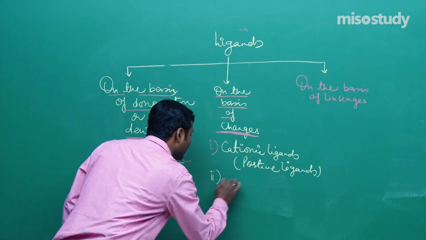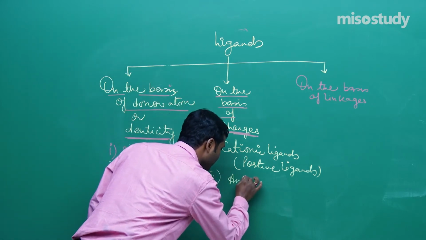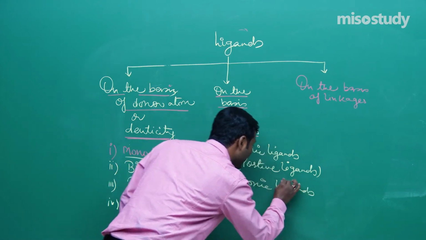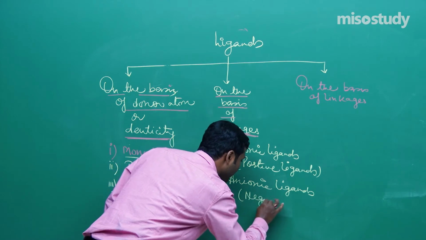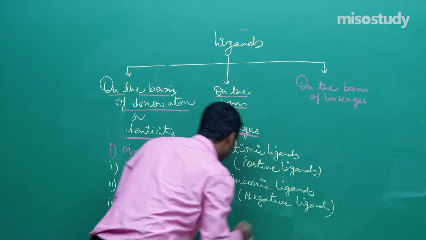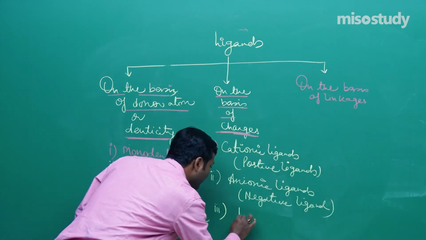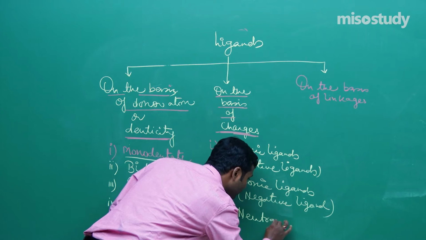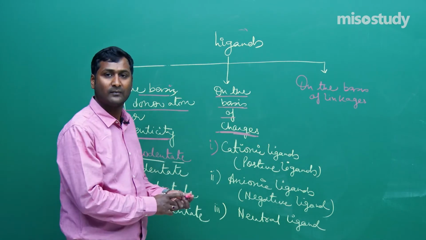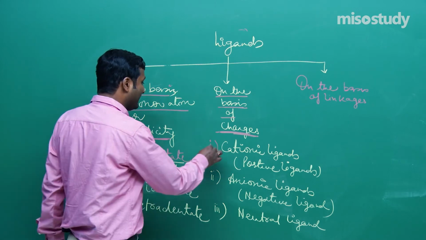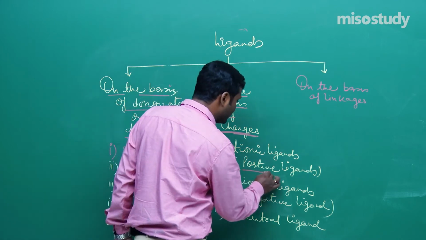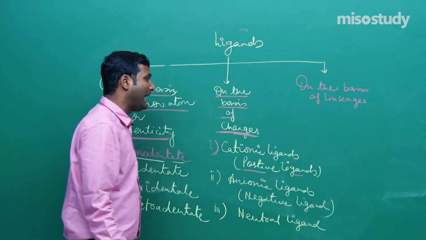The second one is anionic ligand, or you can say negative ligand. And the third one is neutral ligand. Is it clear, friend? That is cationic ligand, anionic ligand, and neutral ligand; that is positive ligand, negative ligand, and neutral ligand.